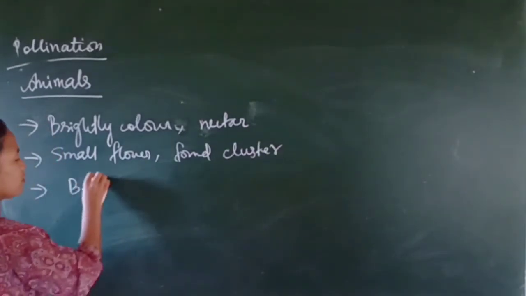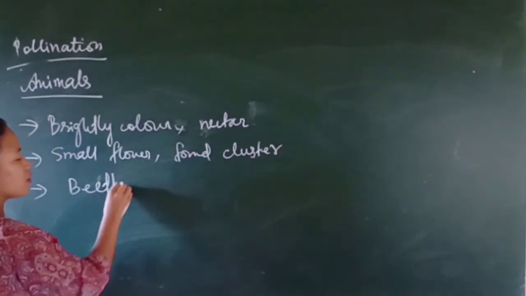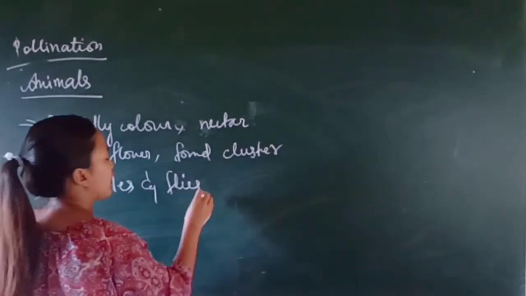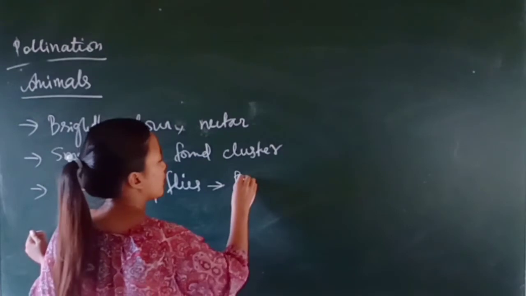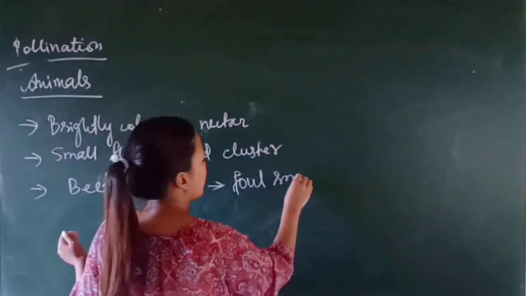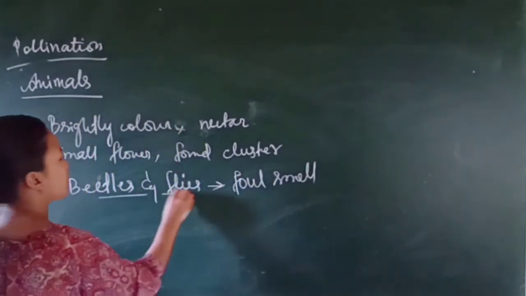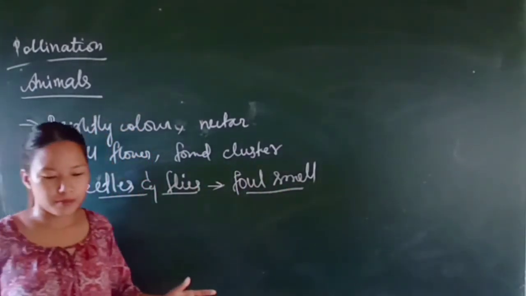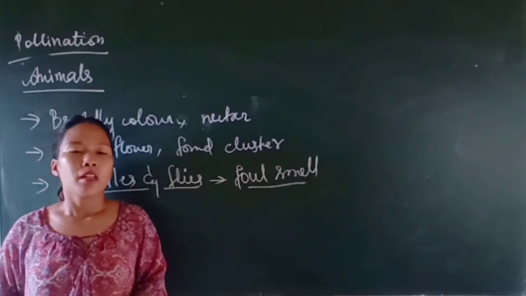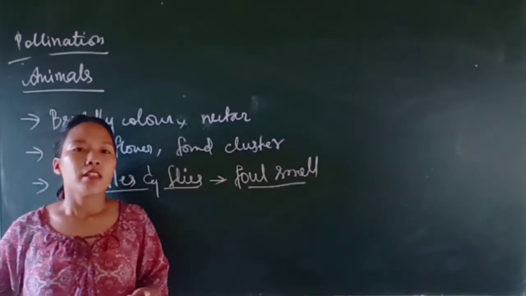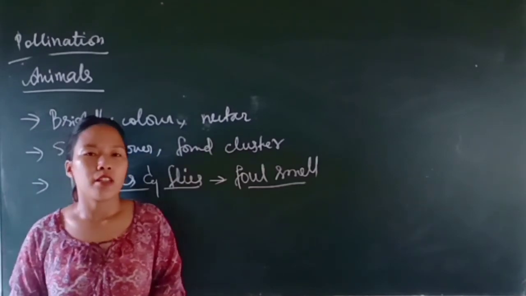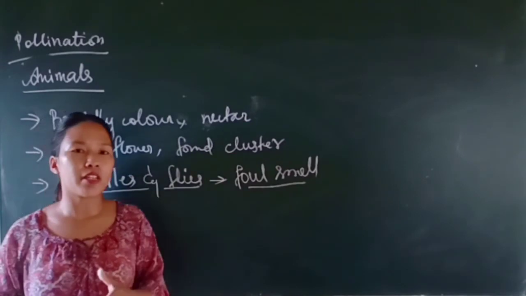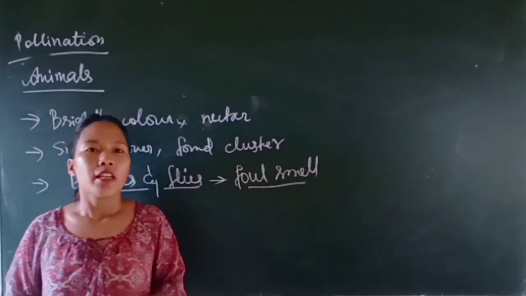If a particular flower is pollinated by beetles and flies, then what is the adaptation that they have? They produce a foul smell, and these animals will be attracted to this foul smell and help in pollination. These flowers offer some rewards in return to these animals for pollination. These animals help the flowers in pollination, and in return they offer some rewards like pollen grains and nectar.